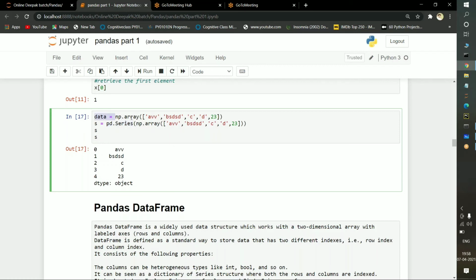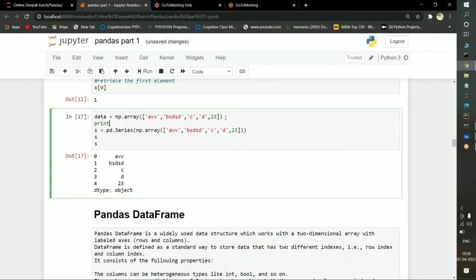Let's discuss this. First of all, I'm taking an array. I'm passing 4 characters and one numerical number, and I'm just printing this data. I'm commenting these 3 lines, and we will see what it gives.